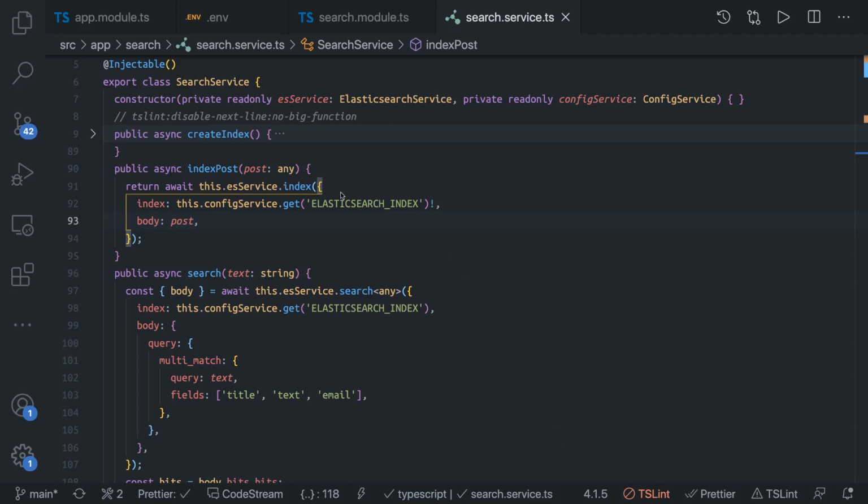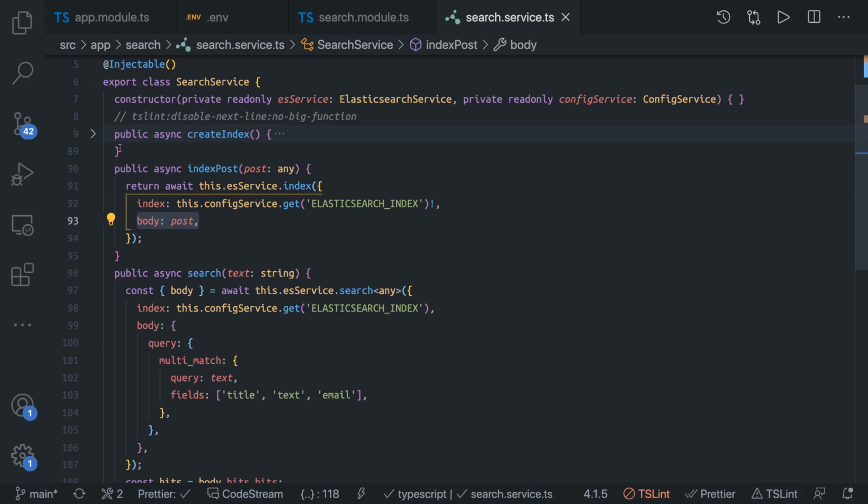Hi everyone. So we are going to use these two methods, index post and search. Index post is just calling the index method and the search is calling just a search method. And the payload is kind of simple, the index which we are looking for and the body. Okay, we have these two methods and one method which we have already created, which is create index.